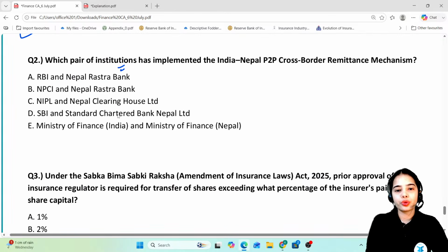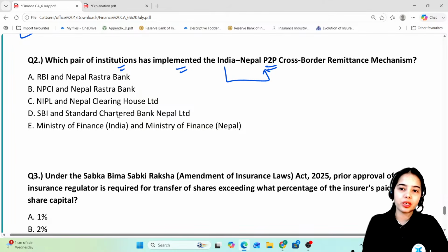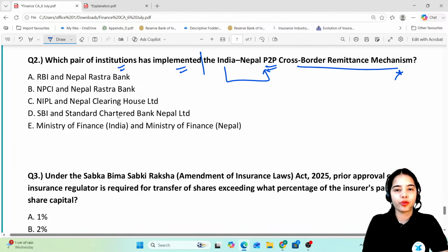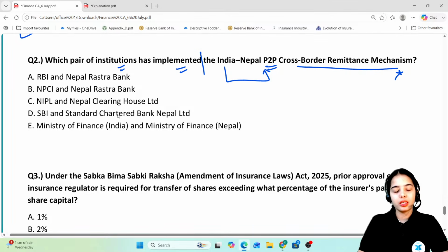which pair of institutions has implemented the India-Nepal person-to-person, peer-to-peer cross-border remittance mechanism? So which pair of institutions have implemented it? They are the technical partners. They have provided the technical capacity for the India-Nepal person-to-person cross-border remittance mechanism. So try to answer this.